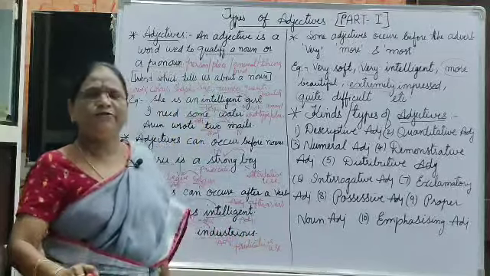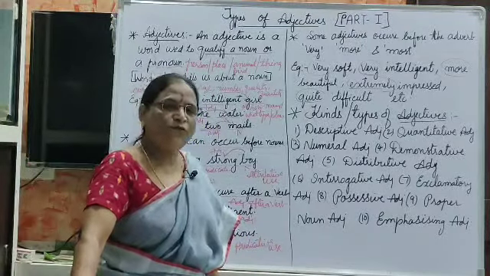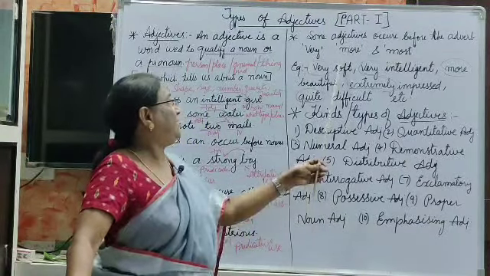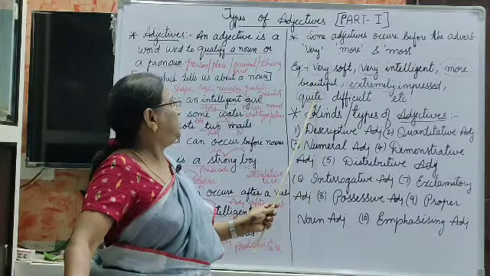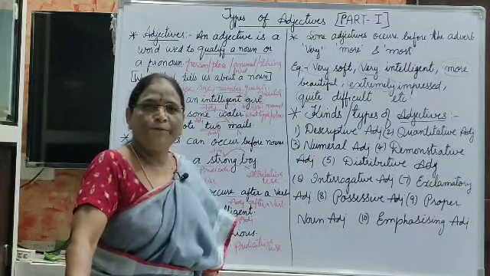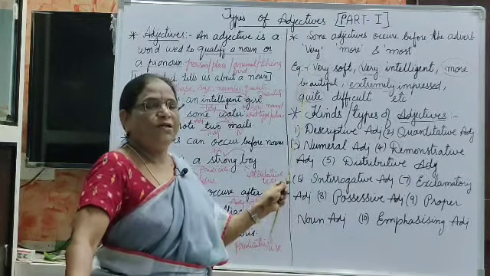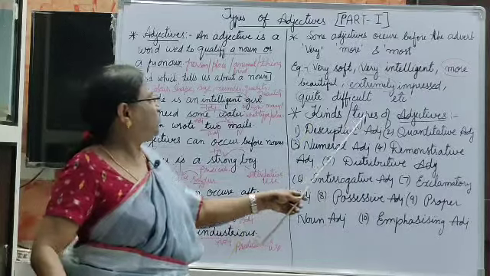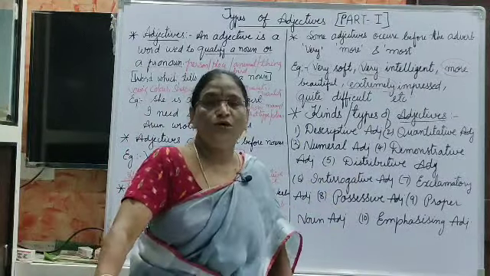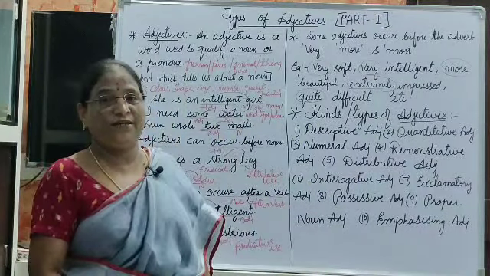There are many adverbs which come before the adjective. So these are the adverbs which occur before the adjective. Okay. Next is kinds of adjectives. There are so many kinds of adjectives.